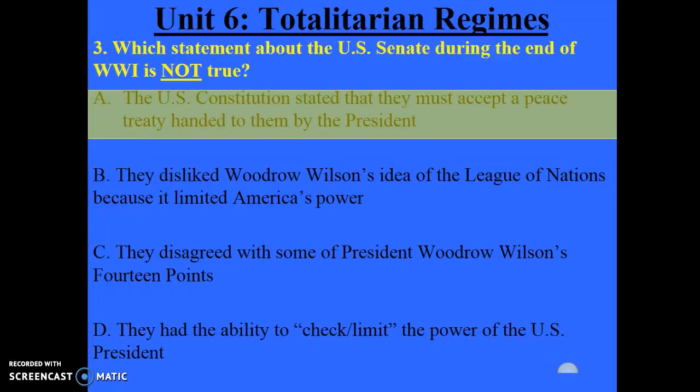The U.S. Constitution is the highest, biggest law of the land. It is a long document that lists all the powers of the government and all the freedoms and rights of the people. And in this U.S. Constitution, it clearly states that the power to sign and enter treaty agreements lies with the Senate, not with the President. And so the U.S. Constitution does not force the Senate to sign any treaty handed down by the President. The Senate can, in fact, refuse.